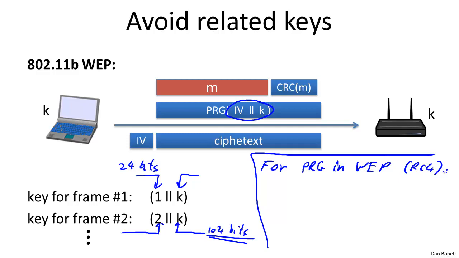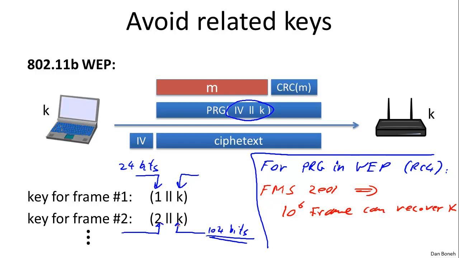It turns out there's an attack that was discovered by Fluhrer, Mantin, and Shamir back in 2001 that shows that after about 10 to the 6, about 1 million frames, you can recover the secret key. You can recover K. So this is a disastrous attack that says essentially all you have to do is listen to about 1 million frames. These frames are all generated from a very common seed, namely 104 bits of these seeds are all the same.